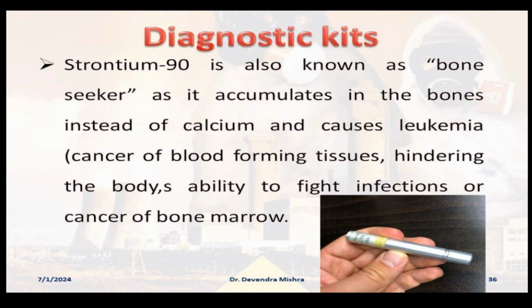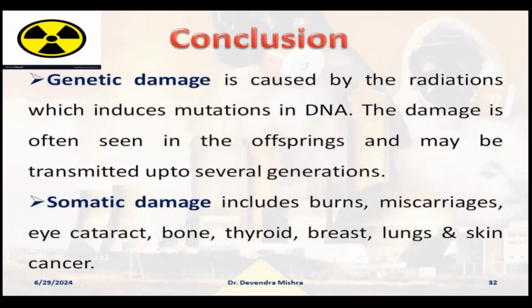Very important radioactive tracers. Conclusion: what can they do? This radiation can cause genetic damage, which induces mutation in the DNA, as I have already explained. The damage is often seen in the offspring; in newborn babies the damage would be more pronounced and may be transmitted up to several generations. That means it can become a genetic disorder as well. And then there occurs somatic damage as well, which includes burns, marks, miscarriages, eye cataract, bone, thyroid, breast, lung and skin cancer.